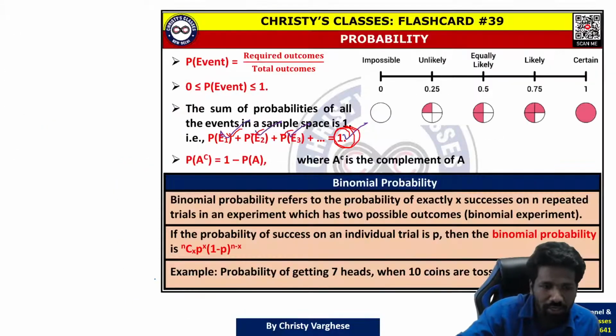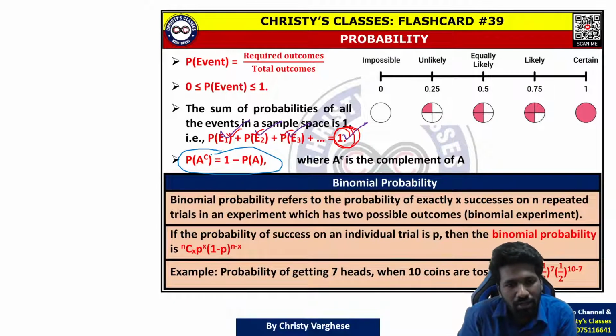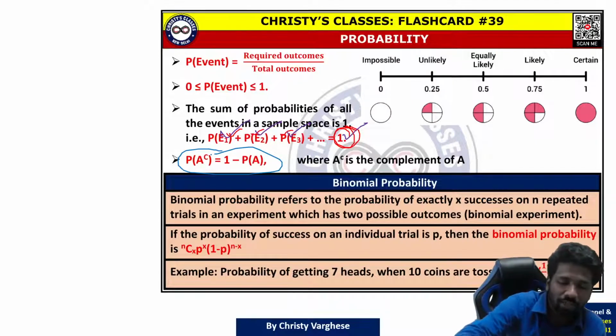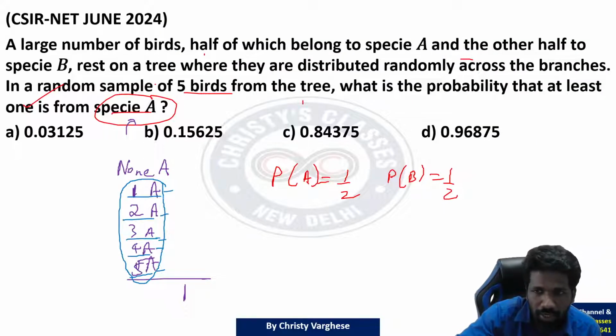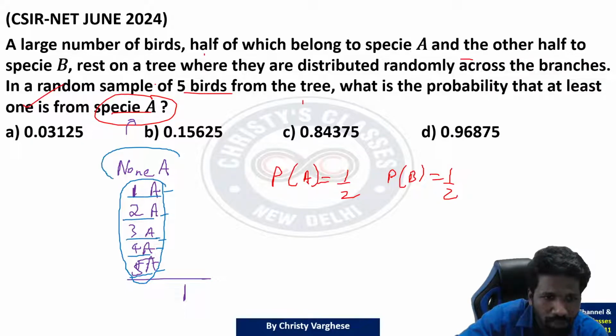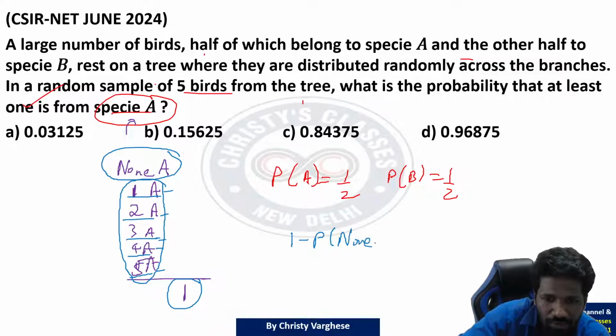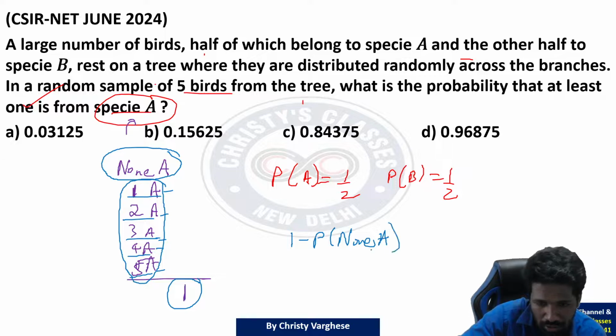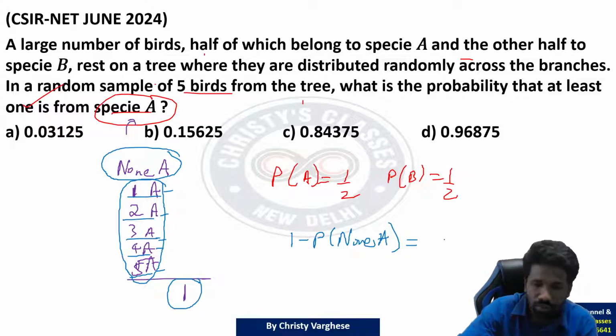So the shortcut method is the complement approach. Probability of something not happening is 1 minus probability of that thing happening. Or vice versa, probability of something happening is 1 minus probability of that thing not happening. At least one species A not happening means none of them is species A. If you subtract that probability from the total, you get the answer. So 1 minus probability that none of the 5 birds caught is species A. That is the shortcut way of doing this question.